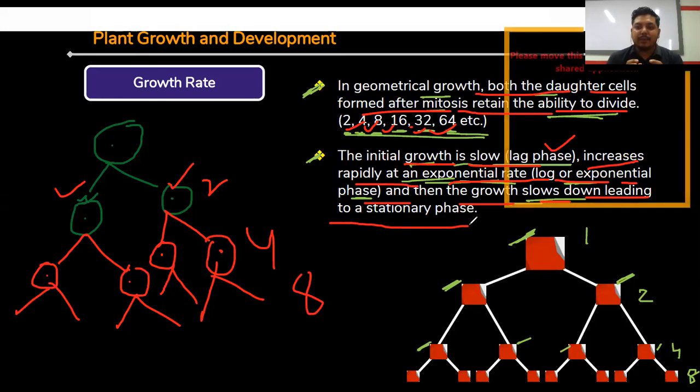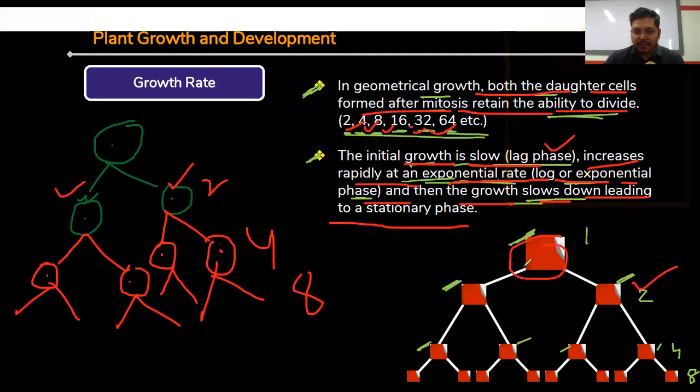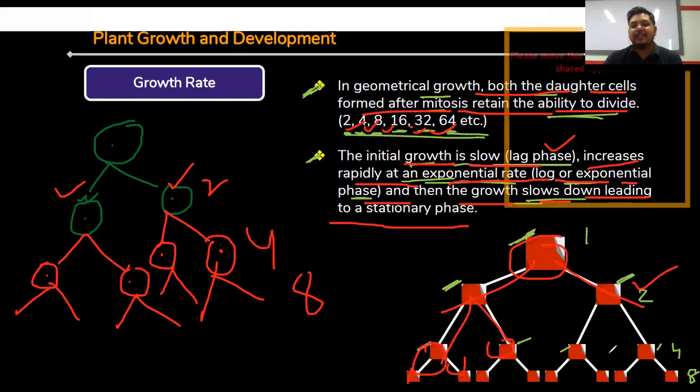Initially, the growth rate is slow in nature. After that, the growth is increasing in height, and finally it is fixed. When there is no requirement of extra cells, this process is going to stop. Now, just see this diagram. This is one cell. They are forming two cells from here to here. Again, from here two cells. This is the geometric growth.